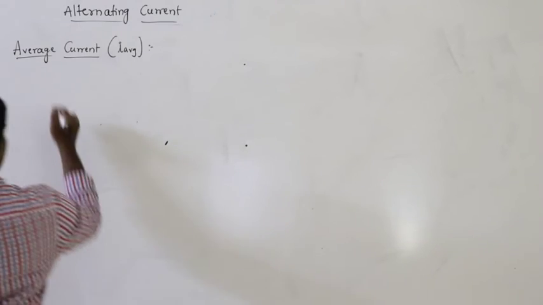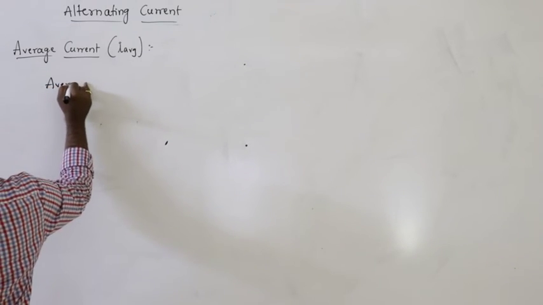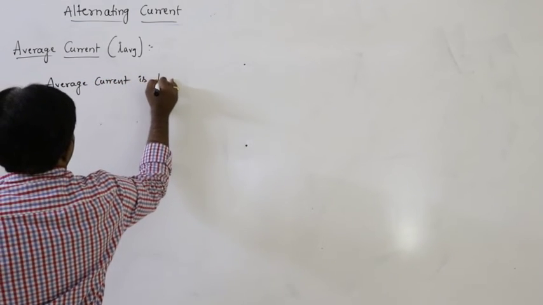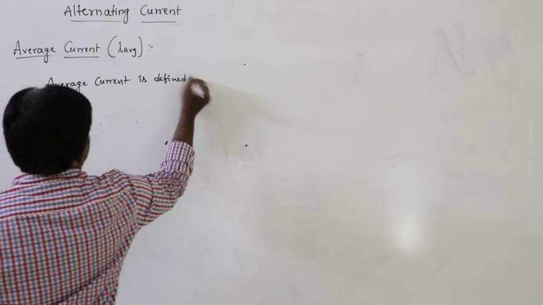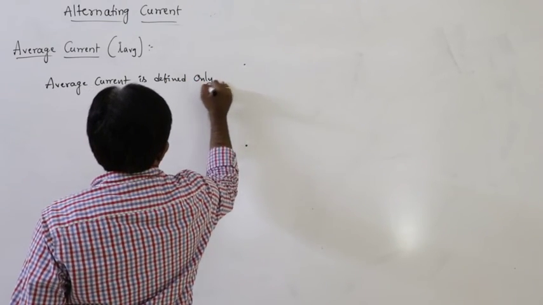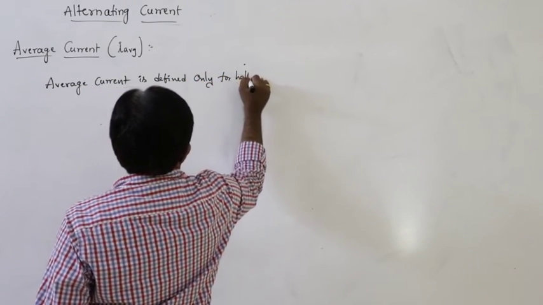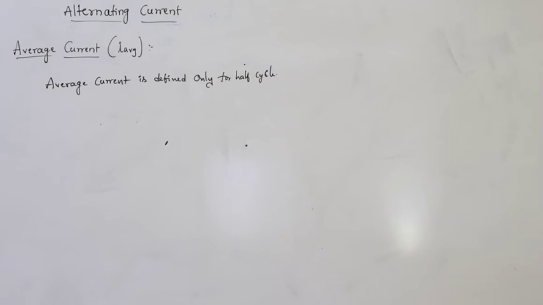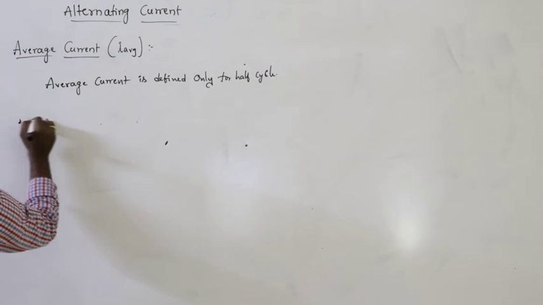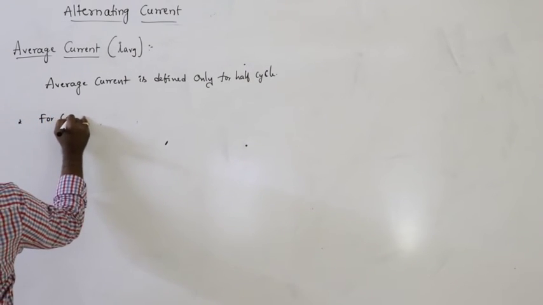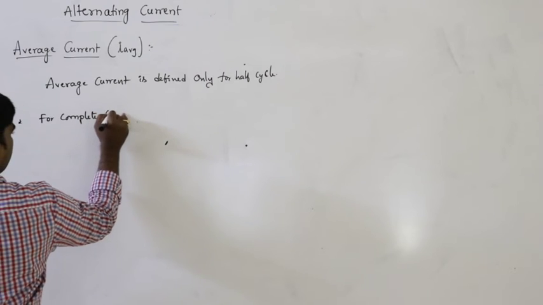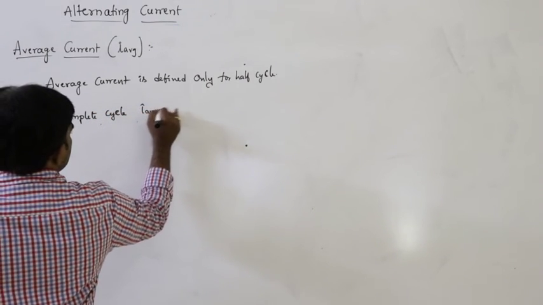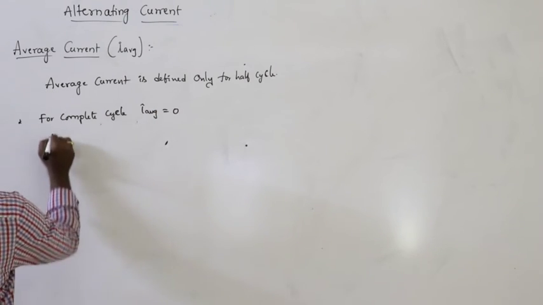So here average current is defined only for half cycle. See here, for the complete cycle, I average is equal to 0.